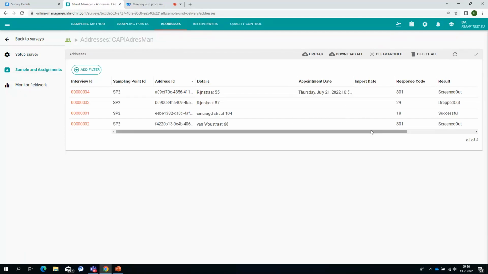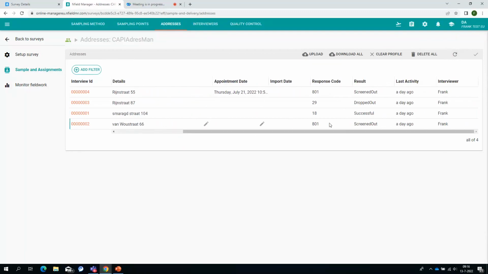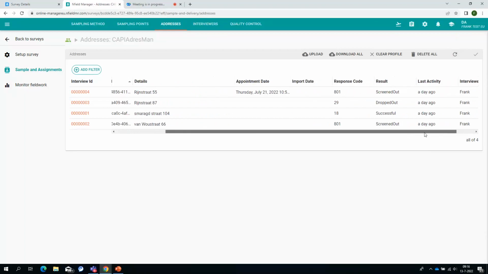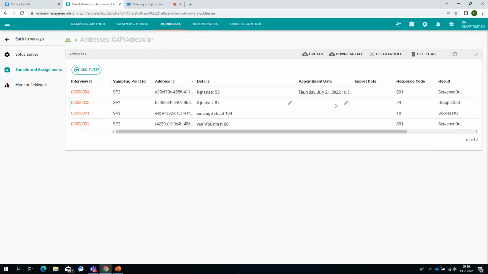You will see the outcome of that address, the response code used, the result, when that was done, the interviewer, and if you have any sample data, that sample data will also appear here. So that is sample data in the script. If there is an appointment made by that interviewer, you will also see the appointment date. As you can see from the pencil here, you can edit the details. So that is the address description.